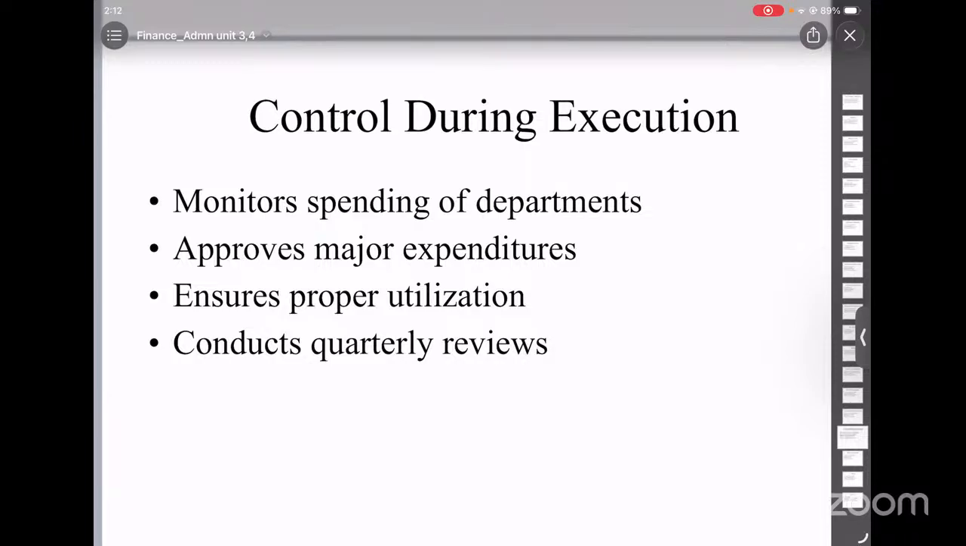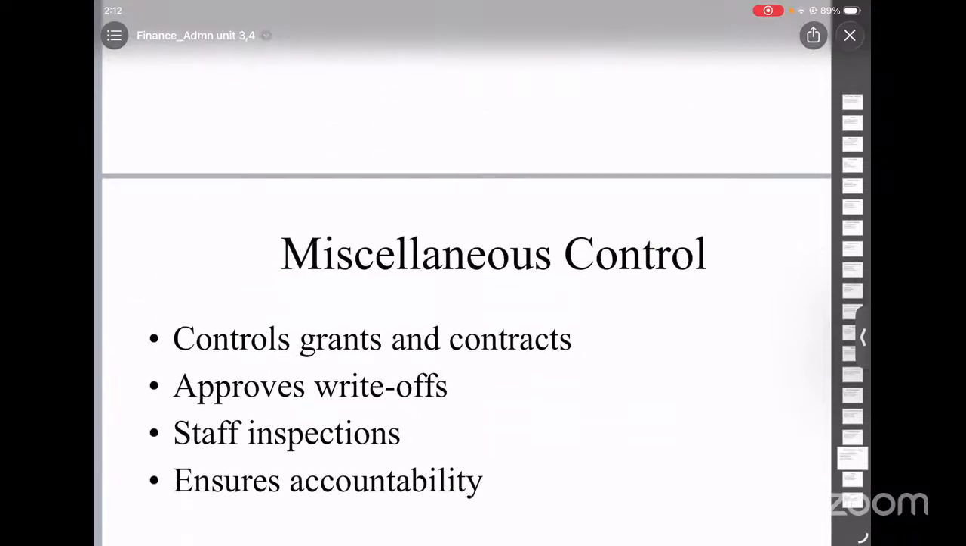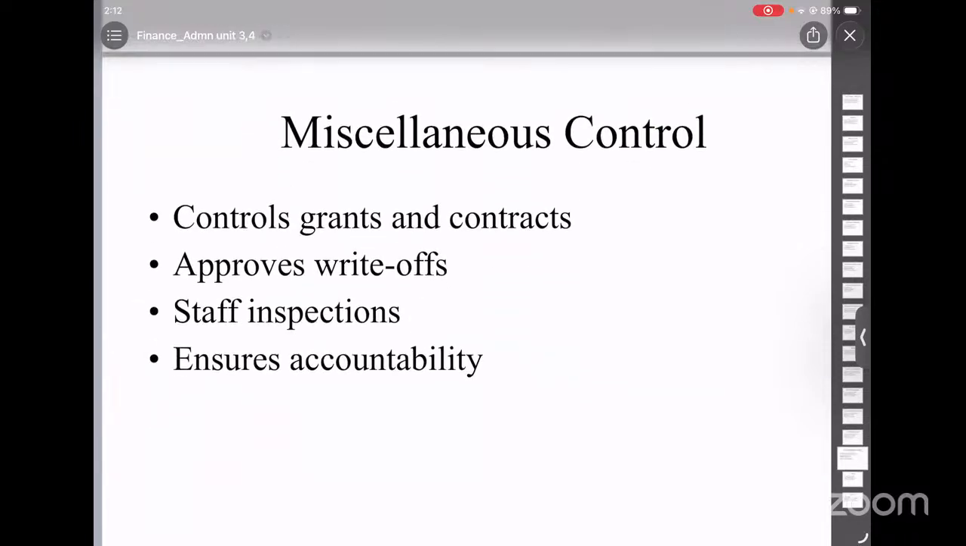The finance ministry also conducts quarterly reviews. This helps in monitoring spending and performance. It also helps in preparing future budgets. Control on miscellaneous matters basically includes grants and aids, losses, waiving recoveries, contracts, and staff inspections. In all areas where large public money is involved, the finance ministry plays a role. It ensures financial discipline and accountability.